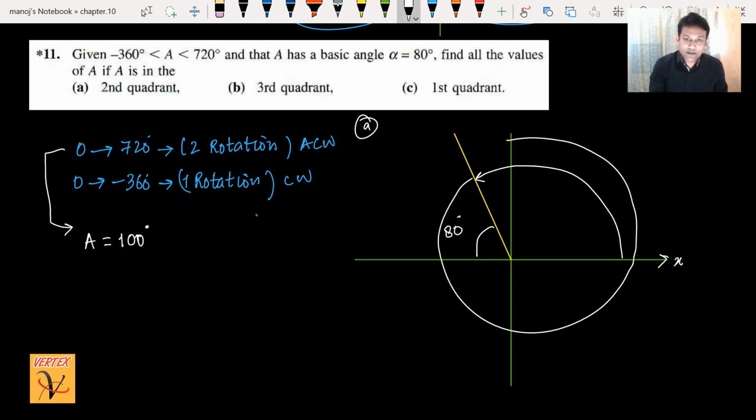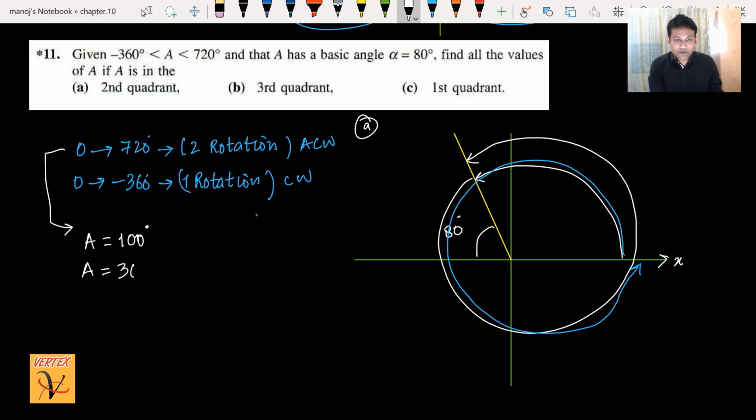So after one rotation, the second rotation is here. This is very simple. From this point to this point is 360 degrees, and this angle is the same as you found in the first part. So the method when you have a second rotation is to simply add 360 to this 100, and you get 460.